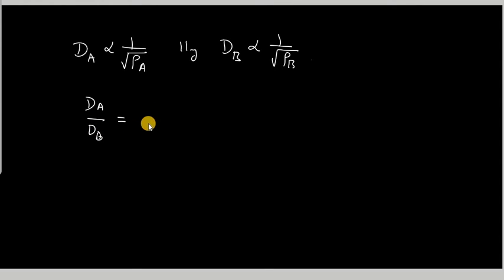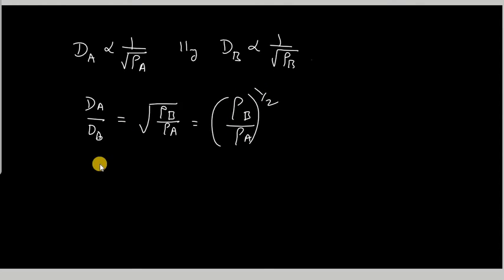dA by dB is equal to the square root of rho B by rho A, which can also be written as rho B by rho A whole power 1 by 2, because root is nothing but whole power 1 by 2.